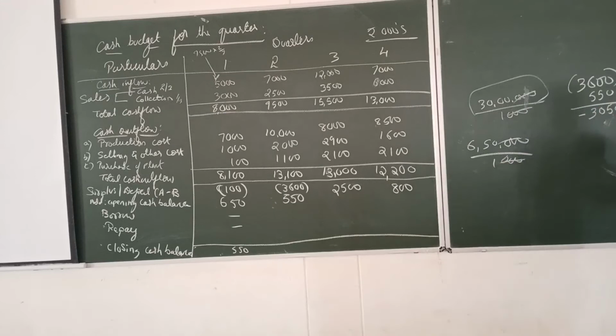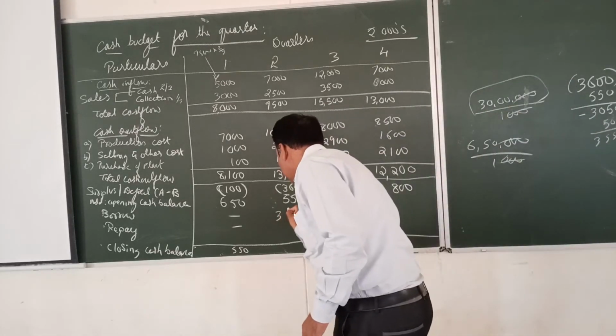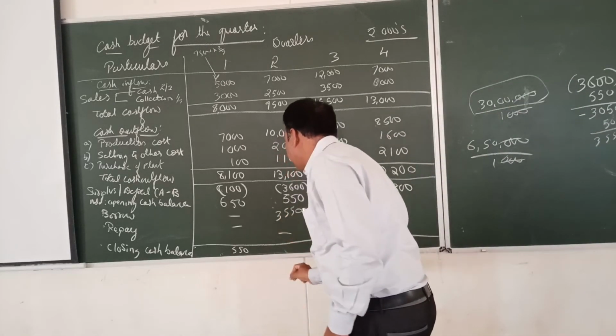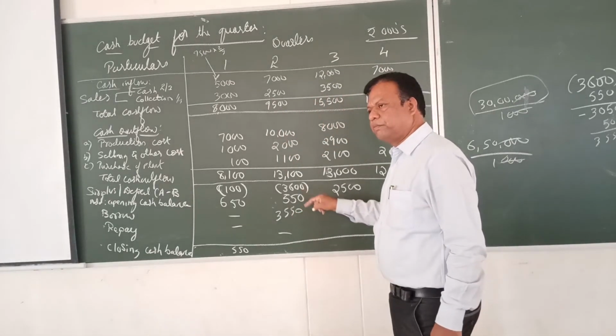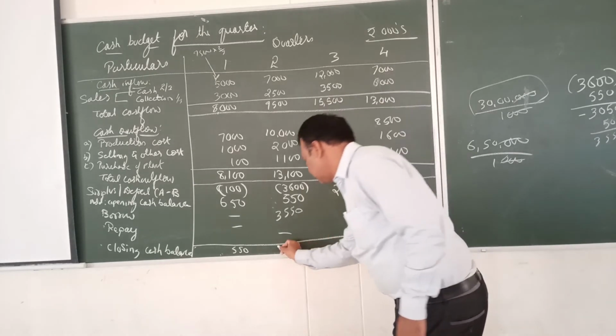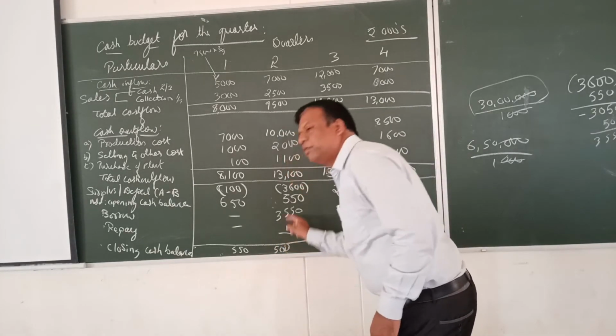How much do we have to borrow? 3,050. The mechanism is very simple. At the end we should have 500, so we should borrow in such a way that we have a balance of 500. 500 rupees we must have. So then I should borrow 3,550. Is that clear? So I am borrowing 3,550. There is no question of repayment. So 3,550 plus 550 minus 3,600 is 500. Correct? We have done the correct thing.